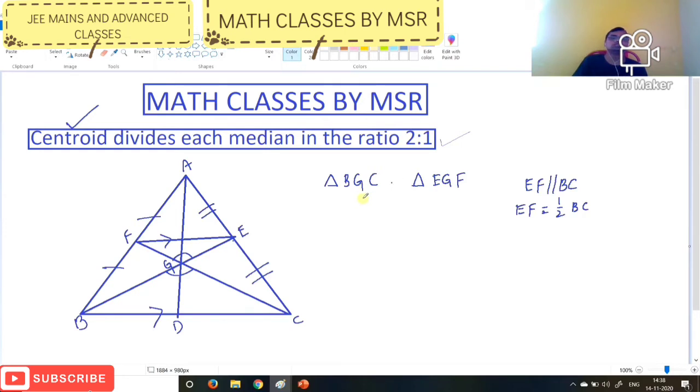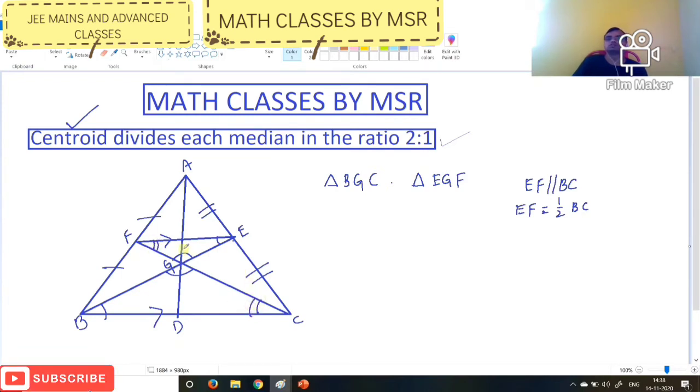Now, by that property, these two angles are equal because BC and EF are parallel. So alternate interior angles are equal. This angle and this angle are also equal.